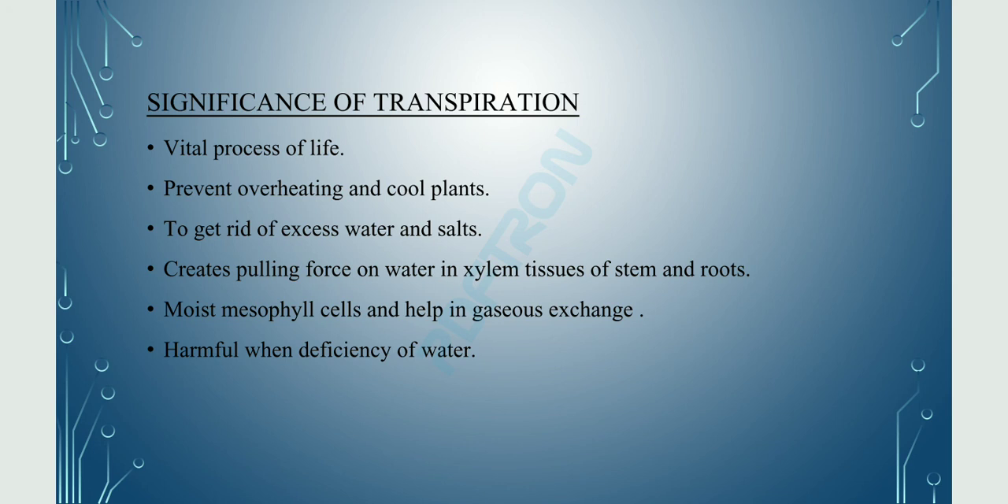It moistens mesophyll cells and helps in gaseous exchange. Mesophyll cells are the ground tissues composed of parenchyma cells. In the leaf, the ground tissues contain chloroplast and are called mesophyll. So with the help of the transpiration process, mesophyll cells absorb water and as a result the water helps in gas exchange.